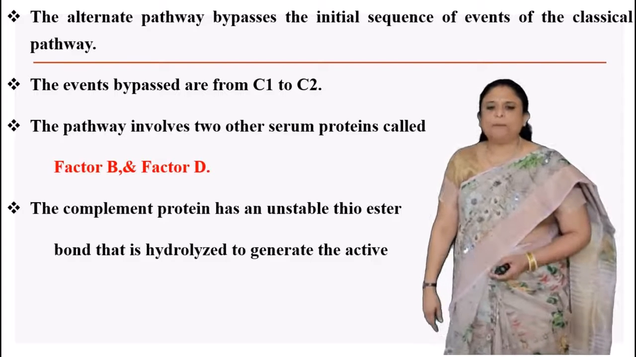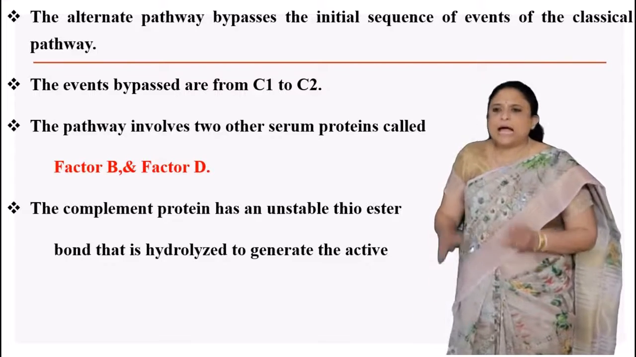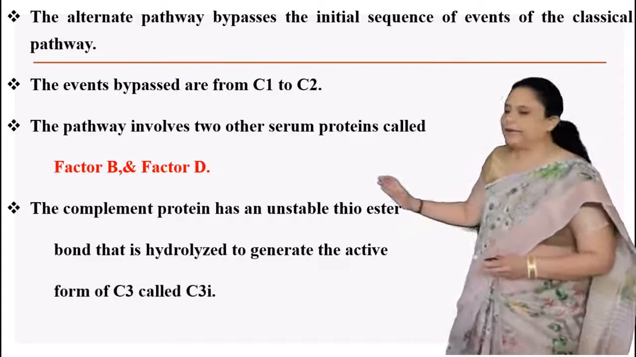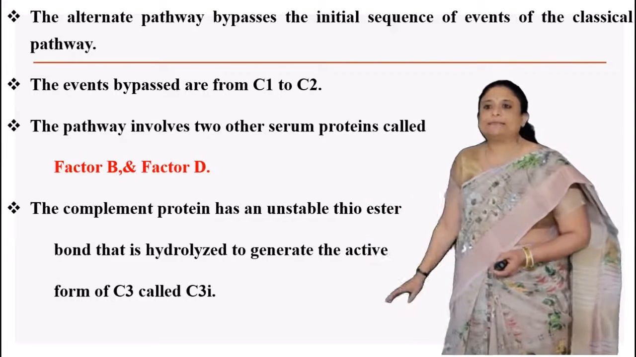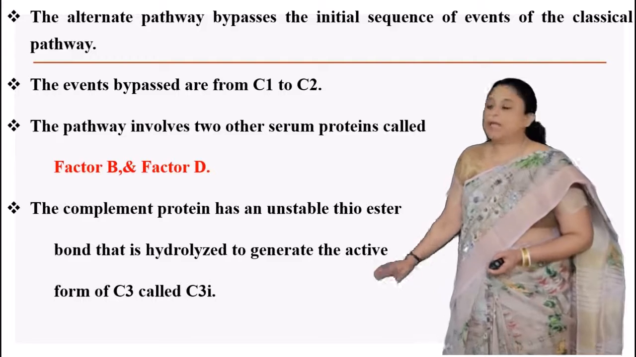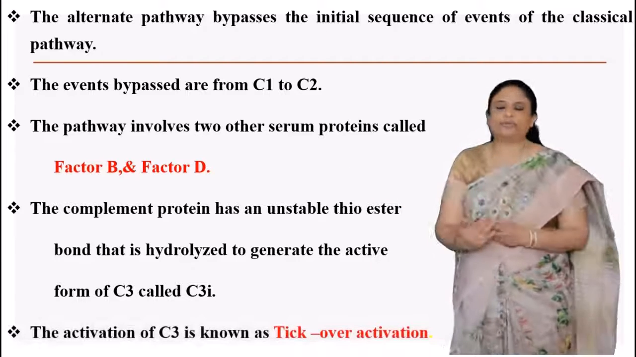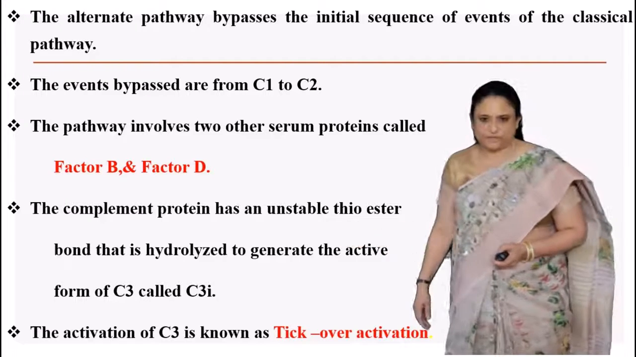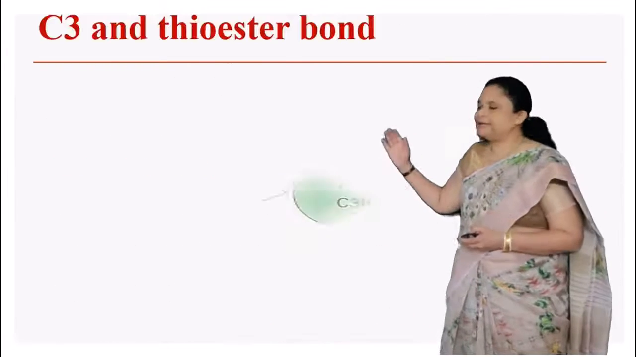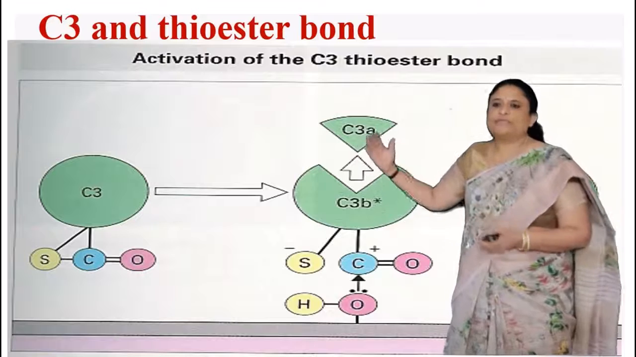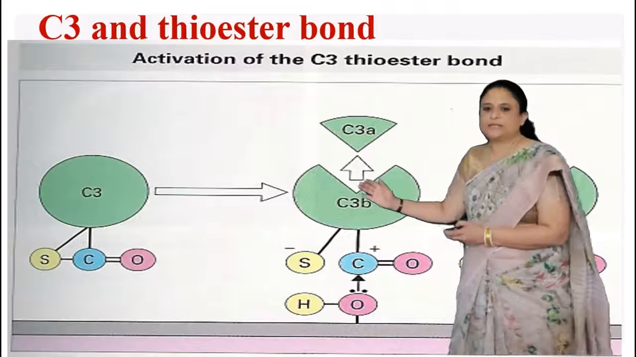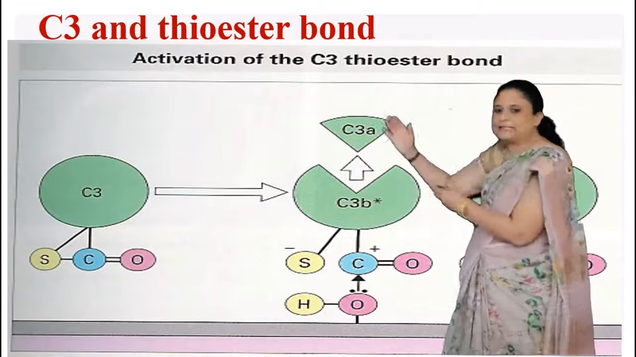The complement protein C3 has an unstable thioester bond that is hydrolyzed to generate C3i, or C3(H2O). This activation of C3 is mostly called tick-over activation. This is a diagram showing the activation of C3. You can see here that C3 is activated to form C3b and C3a.